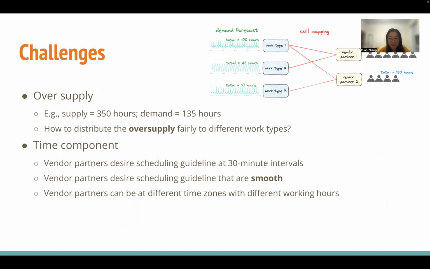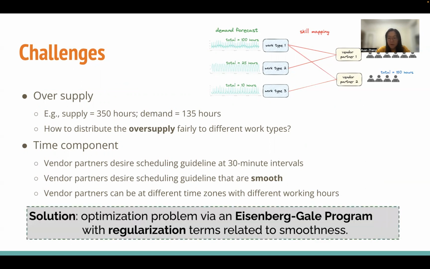And the second challenge is the time component. Oftentimes, vendor partners desire schedule guidelines at 30 minute intervals. And that's why we have the demand forecast done at 30 minute intervals. Due to this granularity, vendor partners oftentimes desire a schedule guideline that is as smooth as possible. And to make things a little bit more complicated, vendor partners oftentimes operate in different time zones with different working hours. To solve this problem, we formulate it as an optimization problem, an Eisenberg-Gale program with regularization terms related to smoothness.